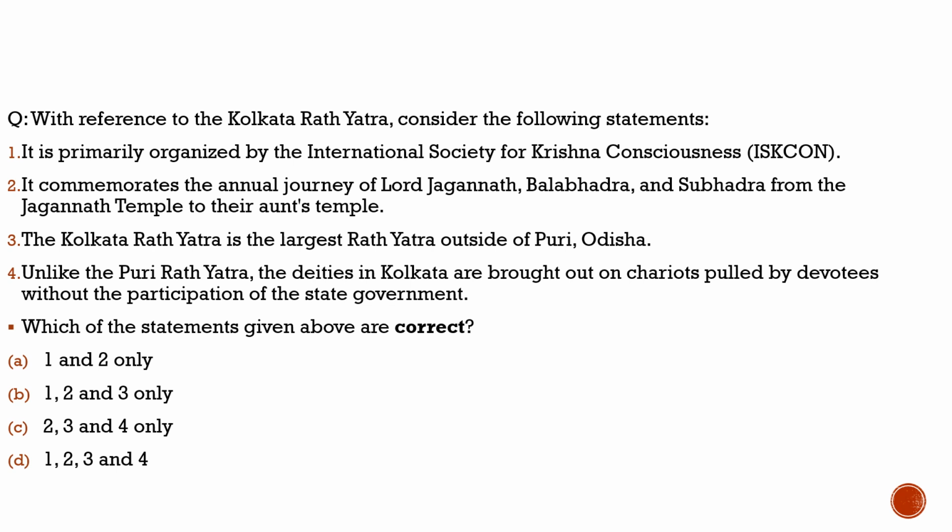Here the question says, with reference to the Calcutta Rath Yatra, consider the following statements. First statement, it is primarily organized by the International Society of Krishna Consciousness. 100% correct. It commemorates the annual journey of Lord Jagannath, Balabhadra and Subhadra from the Jagannath temple to their aunt's temple. 100% correct. At Gundicha temple, aunt's temple. So please do know that, Gundicha temple.